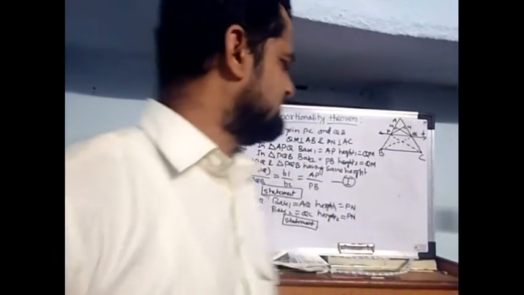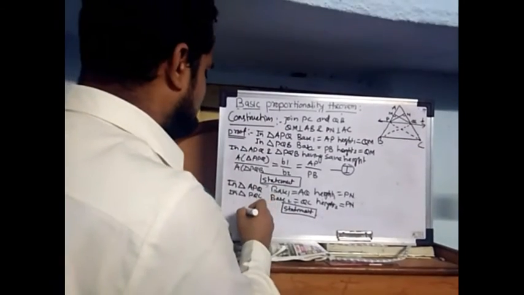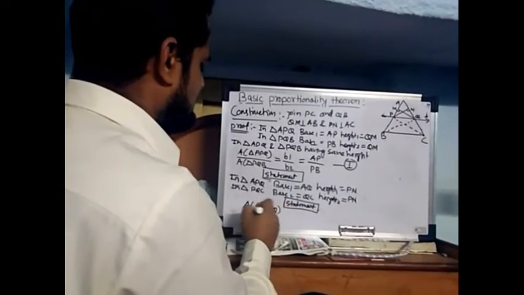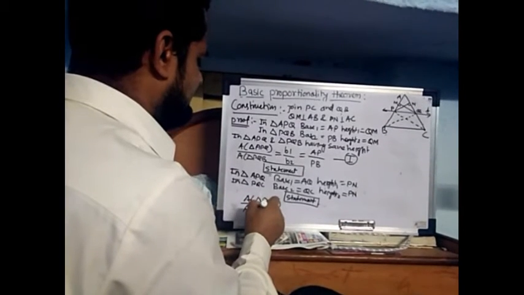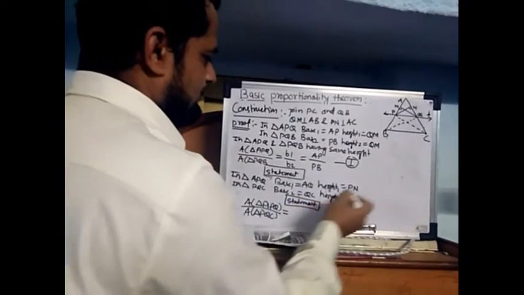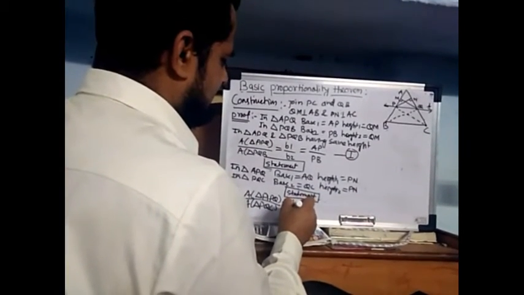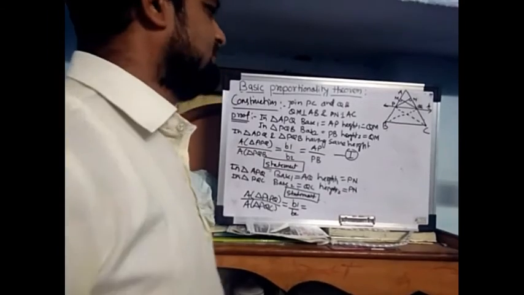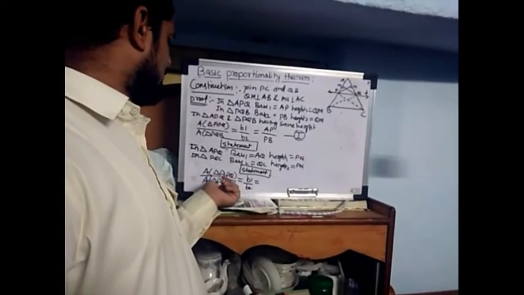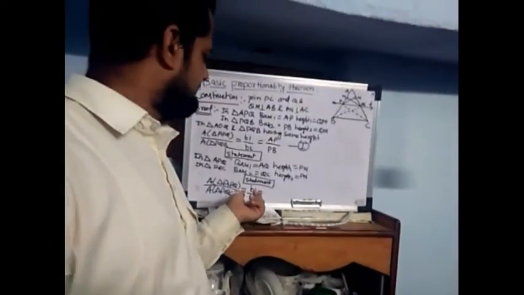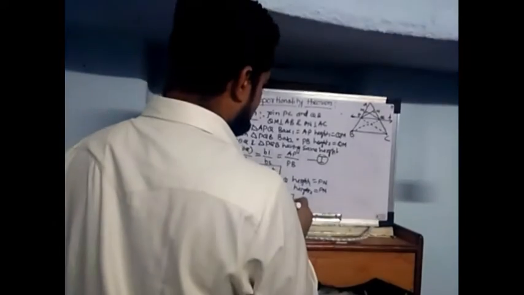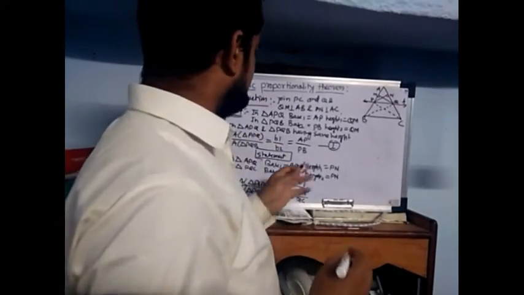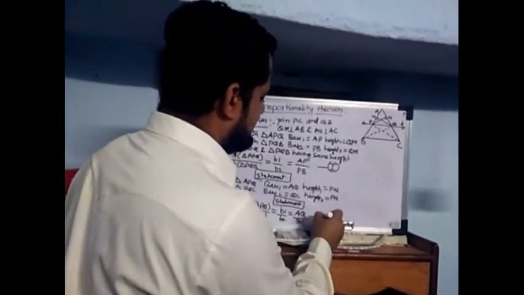Here both triangles have the same height. So area of triangle APQ upon area of triangle PQC is equal to, height gets cancelled, B1 upon B2, which means AQ upon QC. This is equation number 2.